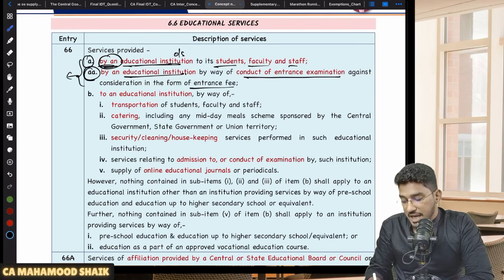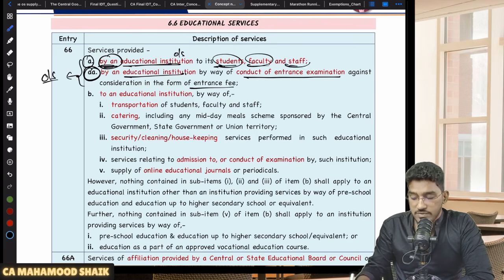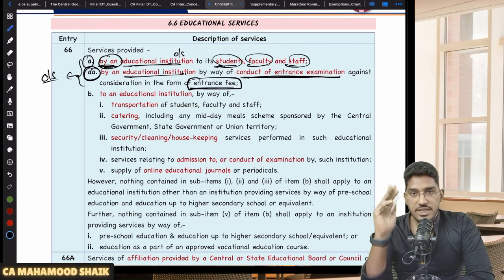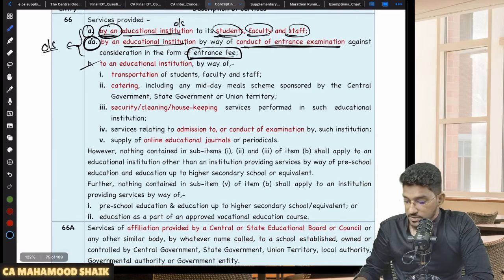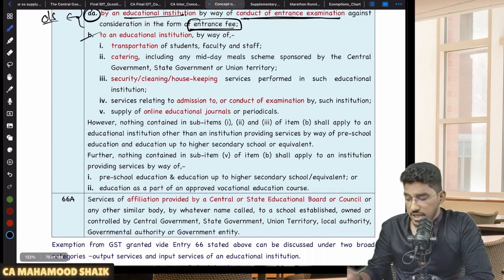So clause A and AA both are talking about outward supplies. So any service provided to its students, faculty and staff, and services provided by way of conduct of entrance examination for which they are charging the consideration in the form of entrance fees, exempted. So these are the two outward services which have been exempted. Now let us talk about input services.